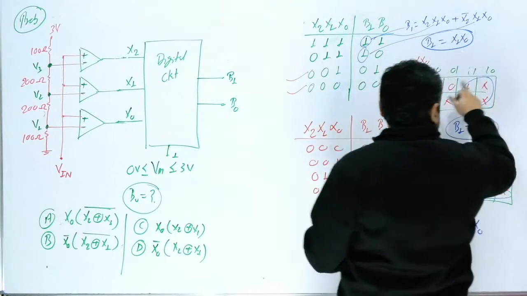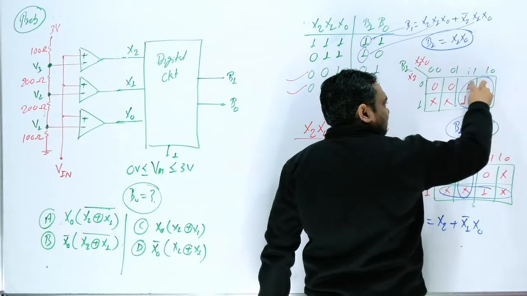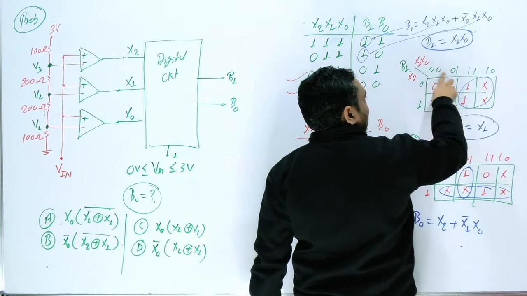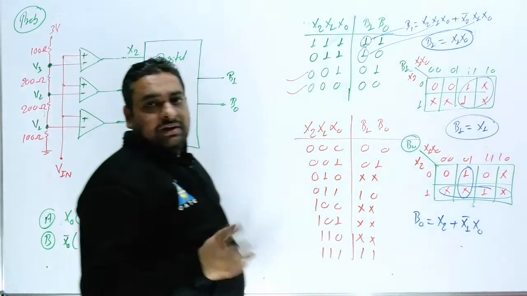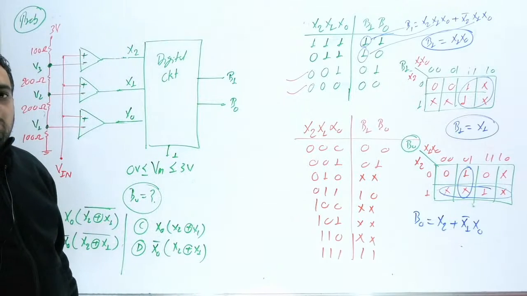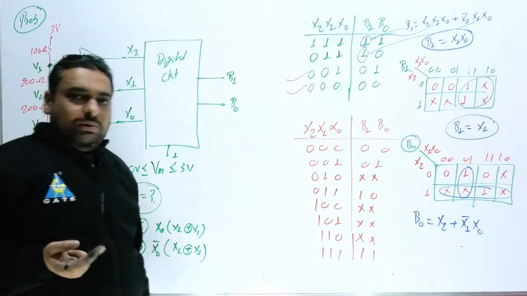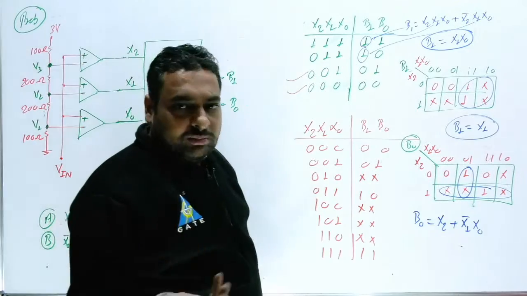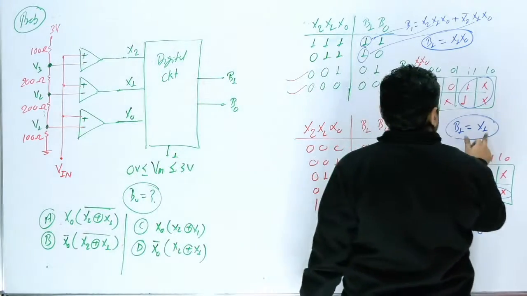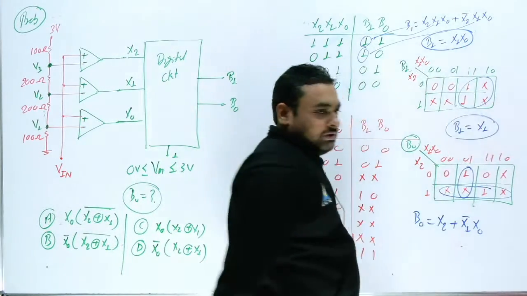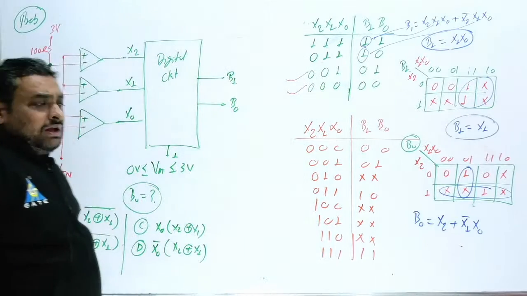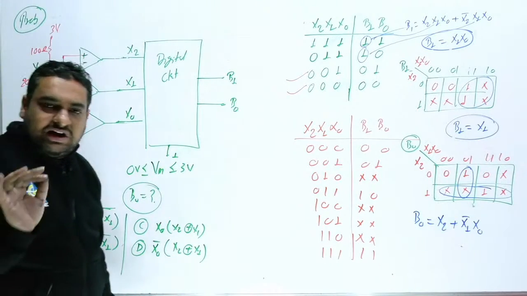If you do not use the don't care, you can just create this group, and this group will be nothing but x1, x0. This is the non-minimized form. So here the examiner can ask you two categories of question: one is the minimized form, one is the normal form. So either B1 can be x1 or B1 can be x1, x0. Two answers are possible, but the examiner will provide you only one answer.